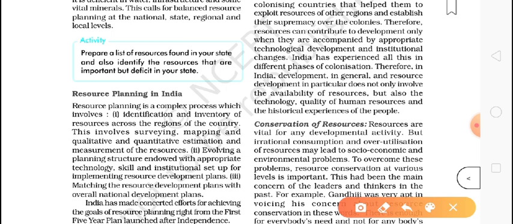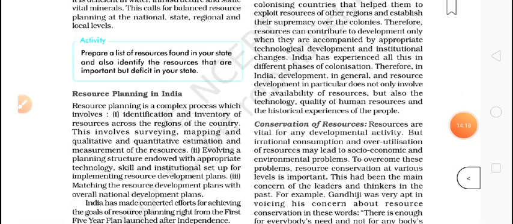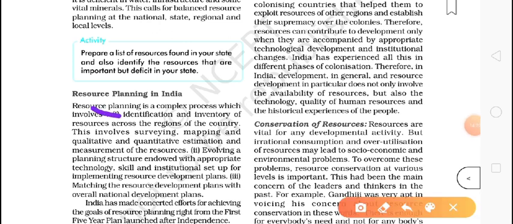Resource planning is a complex process which involves, first, the identification and inventory of the resources across the regions of the country. Firstly we need to identify where we have the resources, where we do not have the resources, how much we need to send here, how much we need to send there.